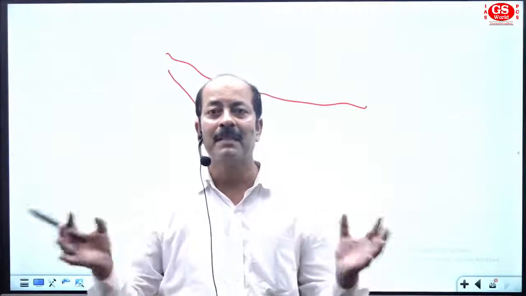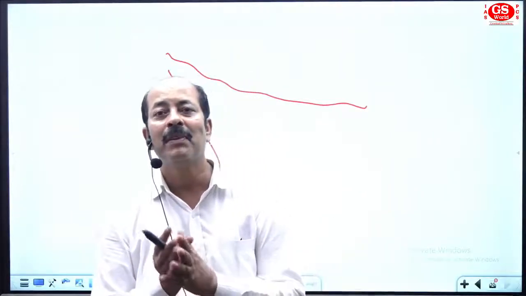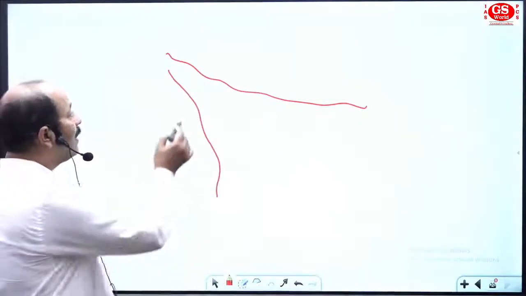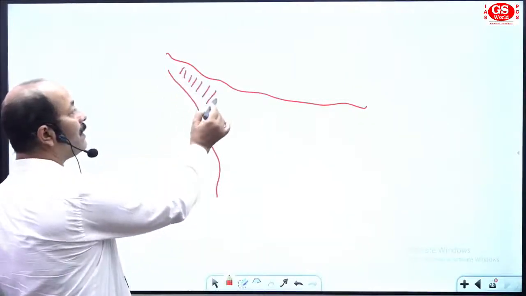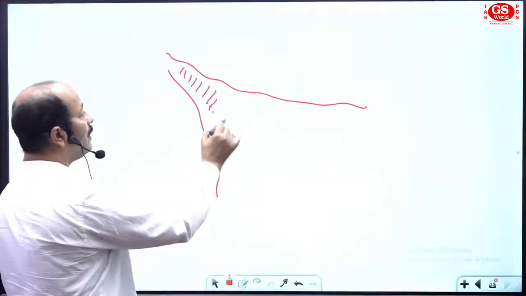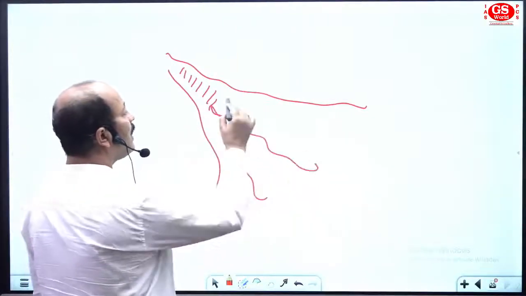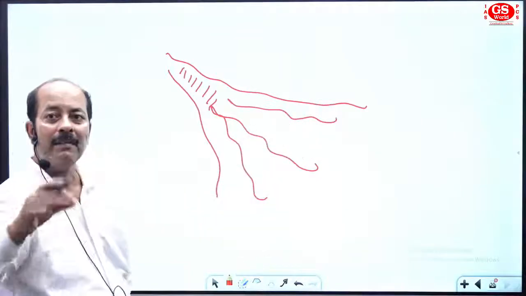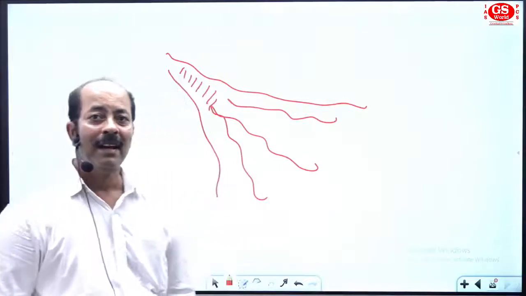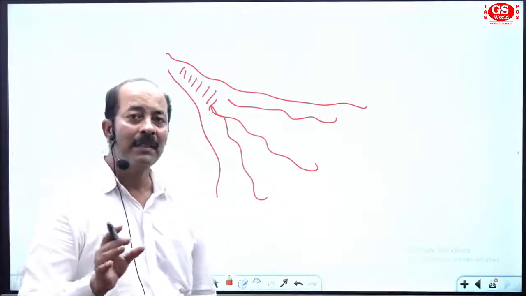In this process, there will be deposition of sediment along the path of the river, and there will be different channels from the main river, or you can say distributaries. Got that? So try to learn this area.